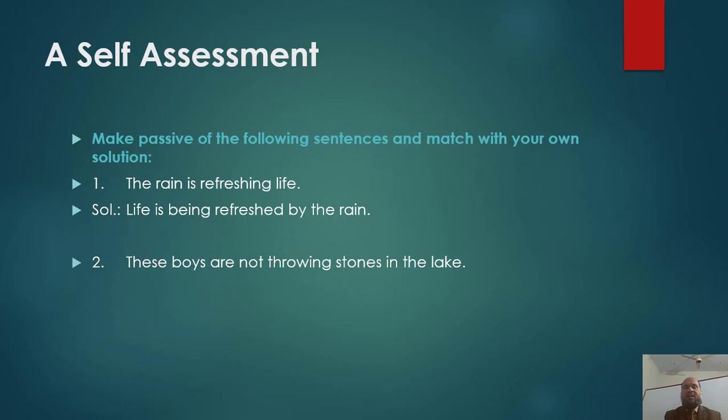Sentence number 2. These boys are not throwing stones in the lake. Dear students, make it passive with your own effort. These boys are not throwing stones in the lake. Now match your answer with the solution. Stones are not being thrown in the lake by these boys. If your solution is correct, then well and good. If there are mistakes, correct them and clarify yourself.